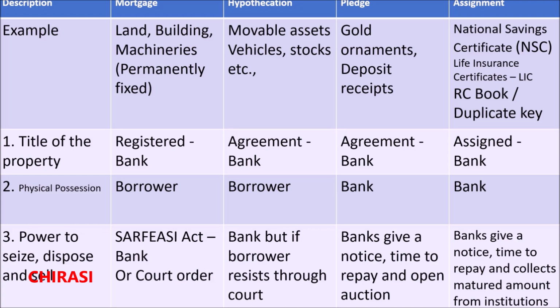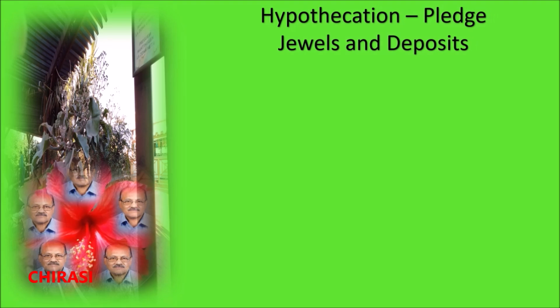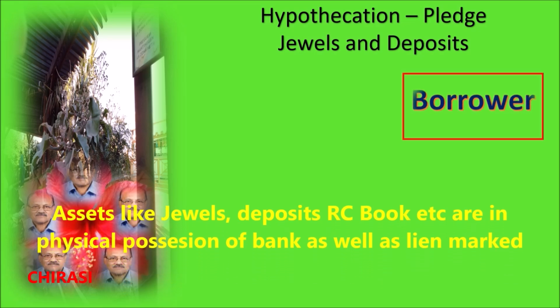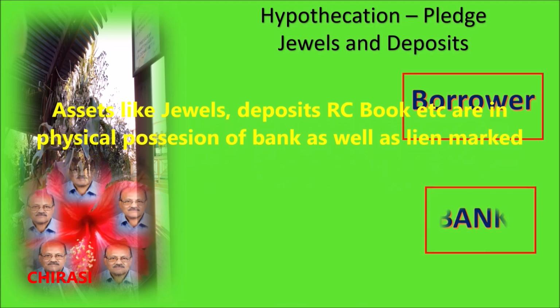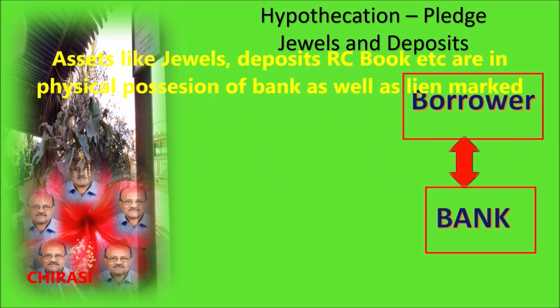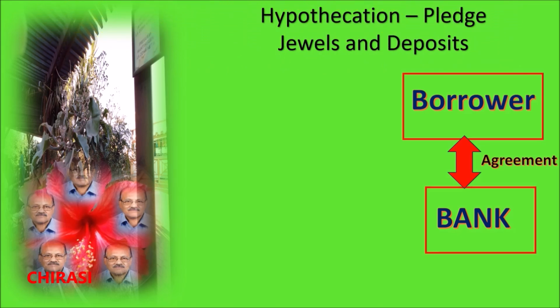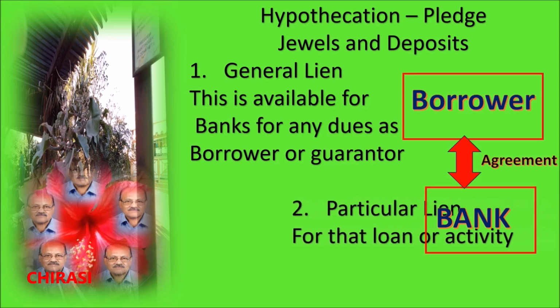Now, the third form of security is hypothecation in the form of pledge. Whenever we take a jewel loan or an agricultural loan against jewels, and even deposits, the original jewels or deposits are pledged with the banks, and this is also an extended form of hypothecation. These are mainly of two types. One is the general lien, and number 2 is the particular lien.